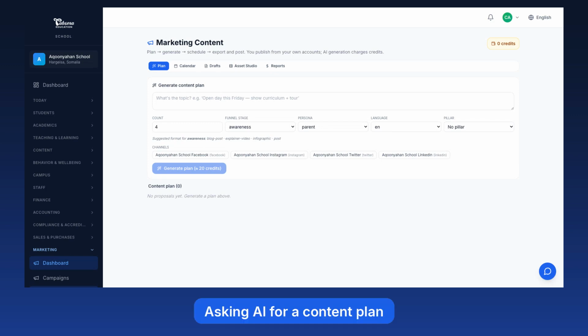The Plan tab is where posts start. Describe the topic, an open day, a new stage, exam results, then set the funnel stage, the persona, and the language, because a post aimed at parents in Arabic is a different post from one aimed at students in English. Pick a content pillar so your feed stays balanced rather than being all admissions all the time. The cost is shown on the button before anything is spent. This plan is about 20 credits, and your balance sits at the top of the page.